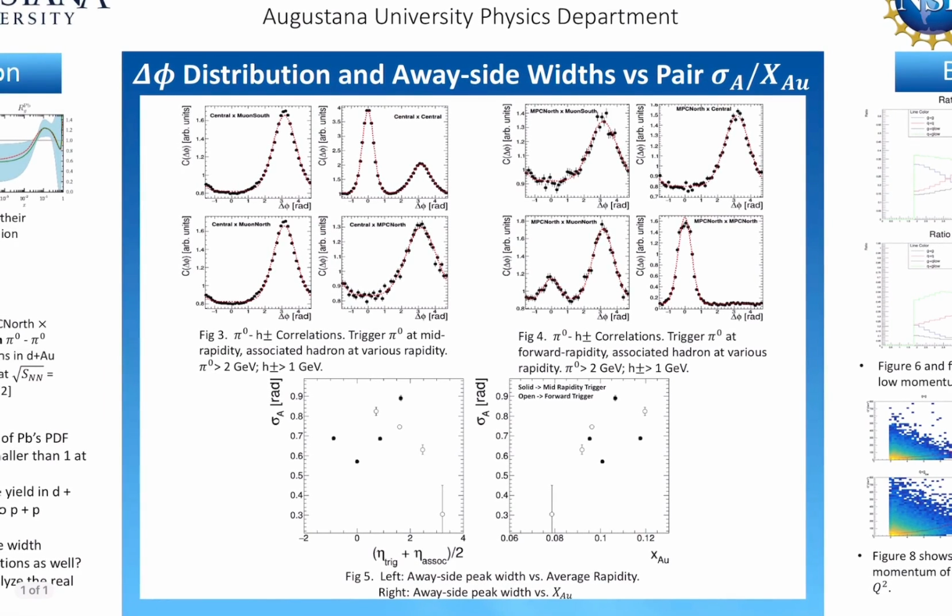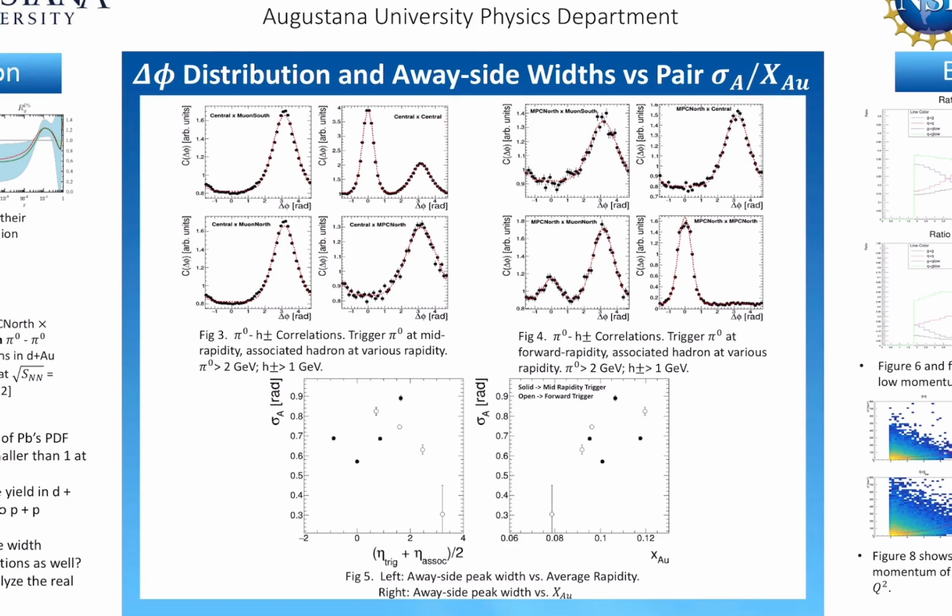We built the pi0 trigger and associated hadron correlations at different rapidity. In Figure 3, the trigger pi0 is in mid rapidity. In Figure 4, the trigger pi0 is in forward rapidity. The charged hadrons are in several different rapidity ranges. Muon South is a range of eta from -2.2 to -1.4.